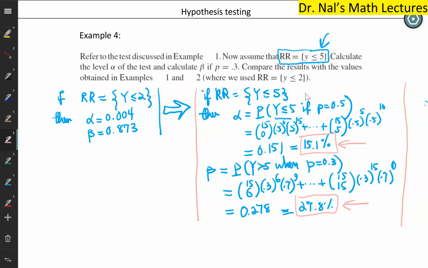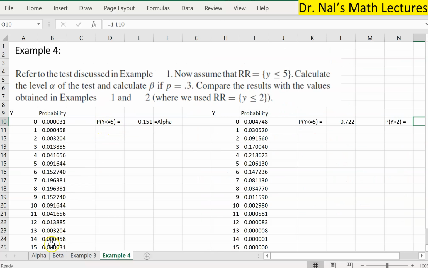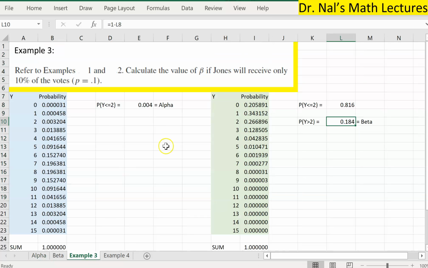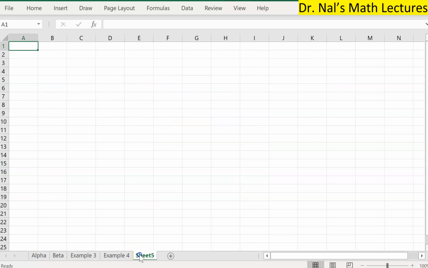So before I conclude this video, let me actually give you a sample of that. Let me go back to the Excel. So let's recalculate. Actually, let's do it over here. So this was our example 4. Let me not ruin this page. So let me just add an extension. We are going to extend the results with n equal to 100. What if the sample size was 100?